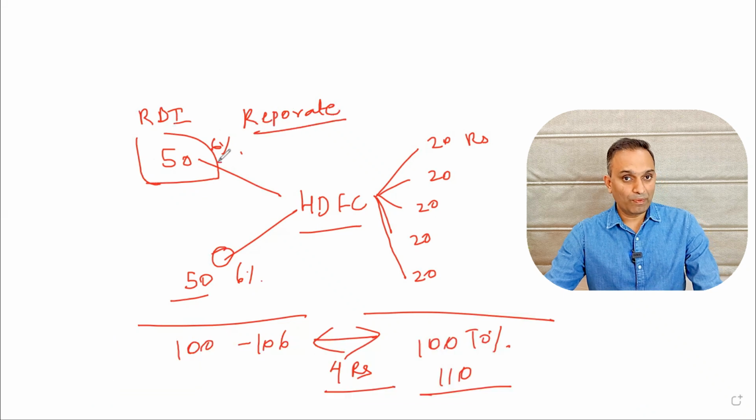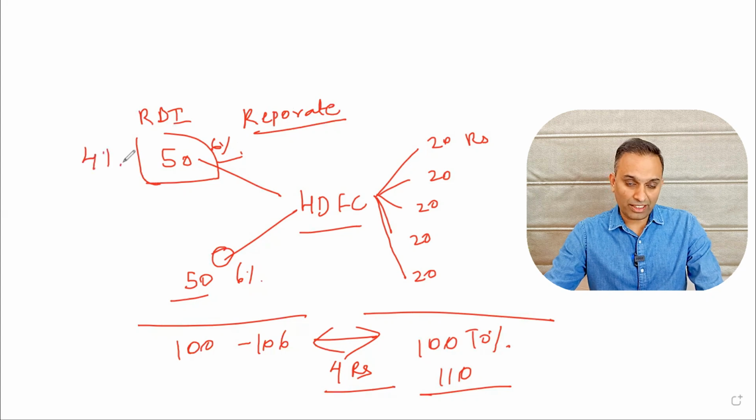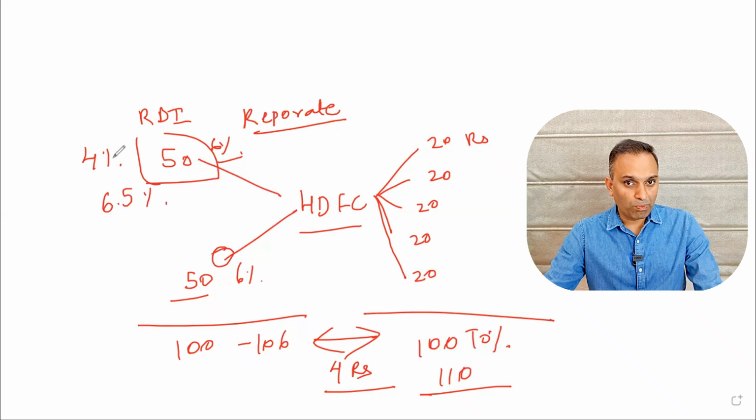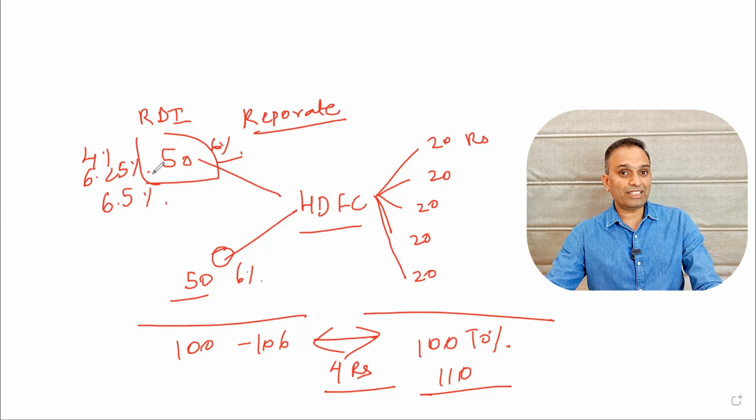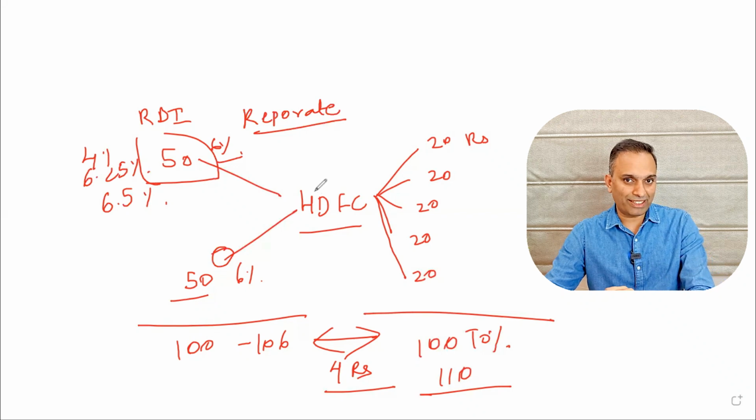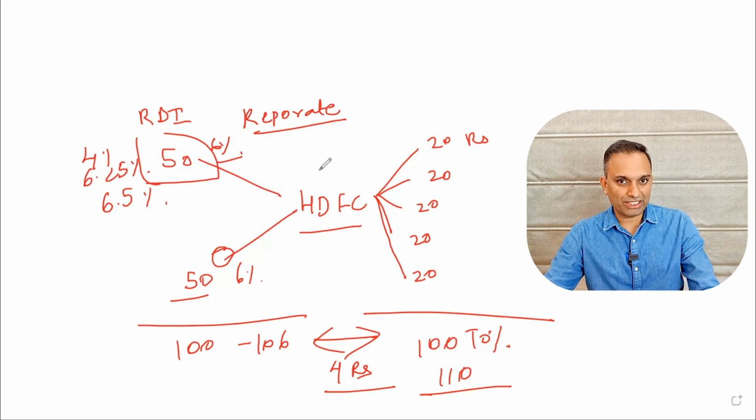Now, this 6% has been increasing consistently over the last 1 year. It was initially 4% at the start of 2022 and now the RBI is charging 6.5% as interest rate. Last month it was 6.25% interest rate and now it increased by another 0.25%, or they call it 25 basis points.